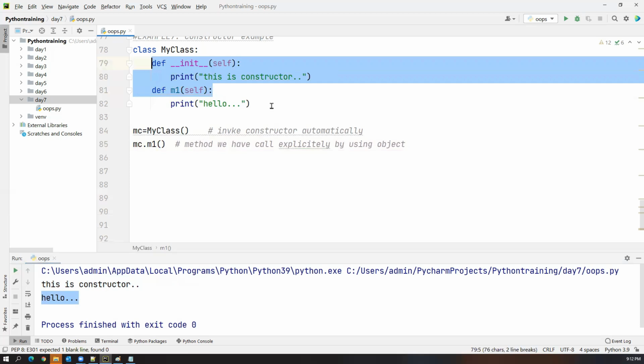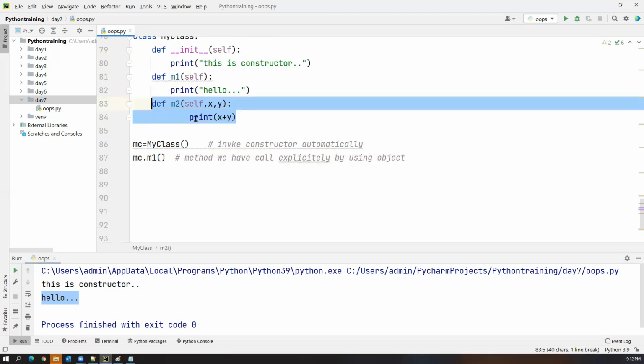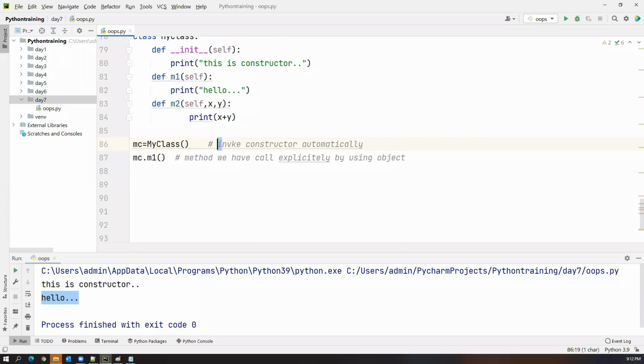For example, let me create one more method here. I say def m2, and it is taking two arguments, x comma y, and here it will print x plus y. So this is another method which is created. Instead of printing, I'm just returning this value. Now how to invoke this m2? I can say mc.m2, because m2 is expecting two arguments.